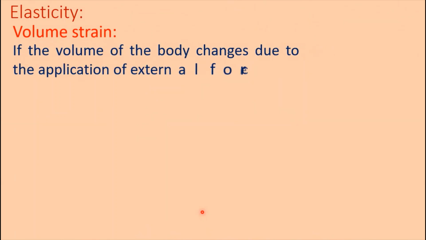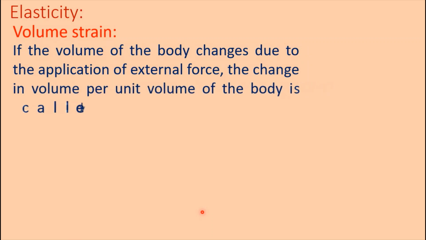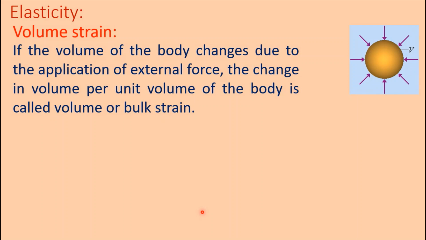Volume strain. If the volume of the body changes due to the application of external force, the change in volume per unit volume of the body is called volume or bulk strain. The volume strain is also known as bulk strain. Here the initial volume, by the application of force, the volume of the body is changed. The change in volume per unit volume is known as volume strain or bulk strain.